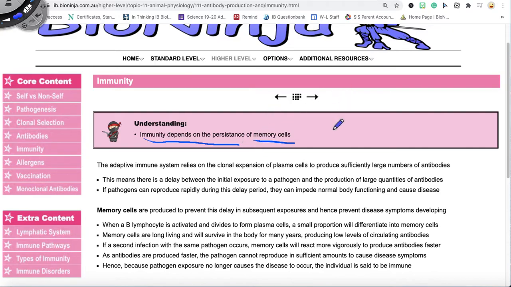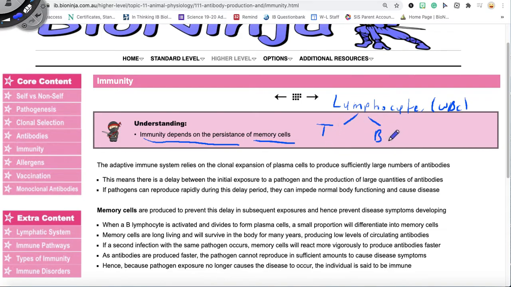So it's very important that we go back and remember how we trigger the clonal selection of these memory cells. So remember that we have lymphocytes, and these lymphocytes are white blood cells. And remember that these lymphocytes can differentiate into T cells or B cells. And then remember that T cells are responsible for activating B cells in mammals. So it's all got to start with that helper T cell, right?